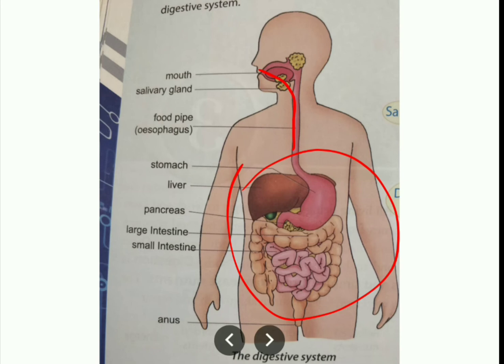Did you understand, children? That means each and every part of your digestive system is very, very important for making you healthy. If any one part is not working properly, then we are not in a fit position. That means we are not in a healthy position. That's why always take your food whatever has been given by your parents. Don't say, I don't eat, mummy, I don't like those vegetables, I don't like those leafy vegetables. Don't say like this, children, because so many nutrients are present in vegetables and fruits. Intake of these vegetables and fruits will always keep you healthy by giving you more nutrients.